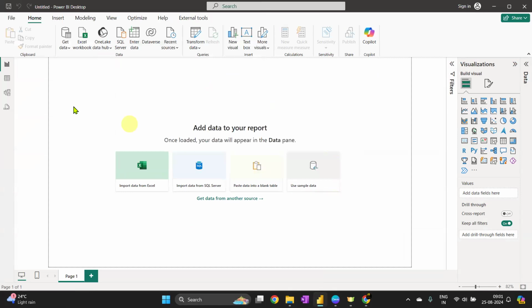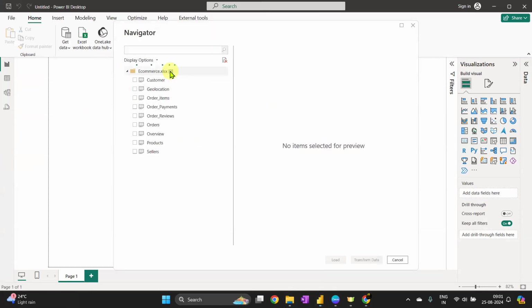Even in the e-commerce scenario, you will understand the tables just by reading them. So customer table, geolocation, order items. Just by understanding the names, you will know that okay, customer means information about customer. Geolocation means information about location. Order items means each order that people have placed, so that is the information. It is about payment. It is about review. The orders table is probably my main fact table in this case.